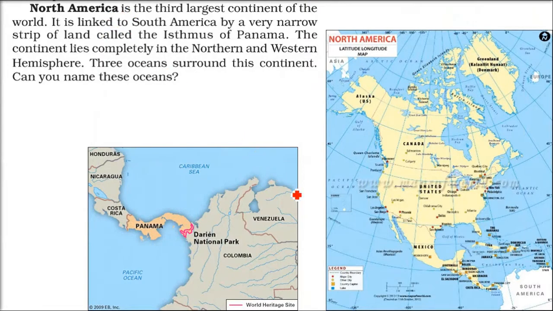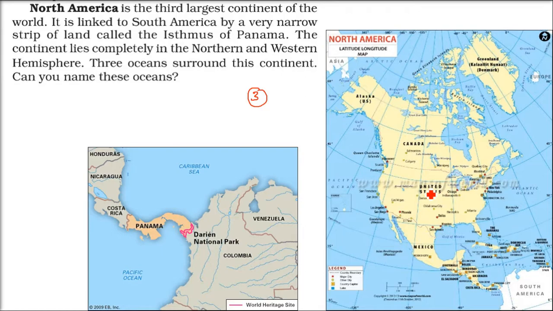North America. North America is the third largest continent of the world. Above is North America, below one is South America. There are two important, very advanced countries here, Canada and United States. And this is the third largest: Asia, Africa, North America. North America is the third largest.